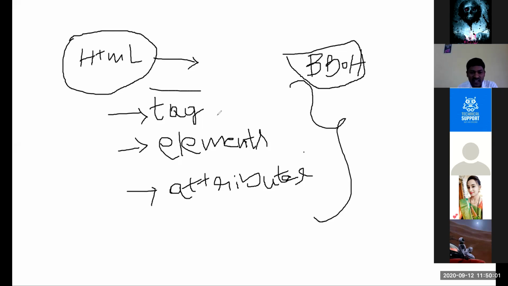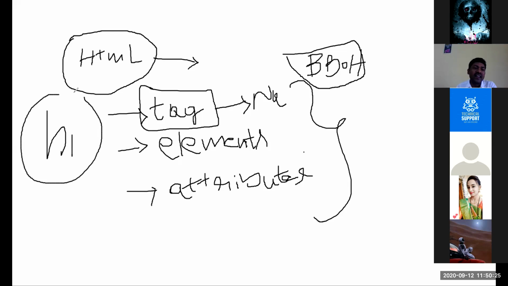So what is a tag? You know HTML tags. A tag gives a particular name for HTML. It specifies what is the name of the tag. Based on the name of the tag, suppose H1 is a name, it specifies heading tag. Its pixel size is 32. You remember all these things. PX, pixel. Yes, okay? That is the name.